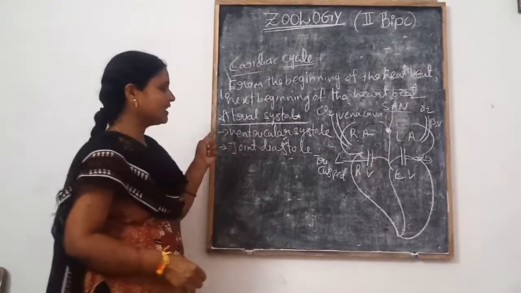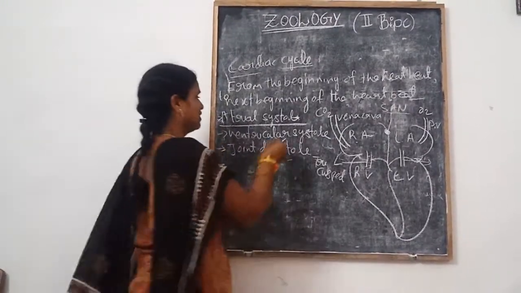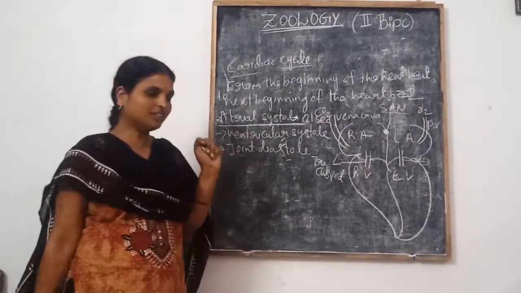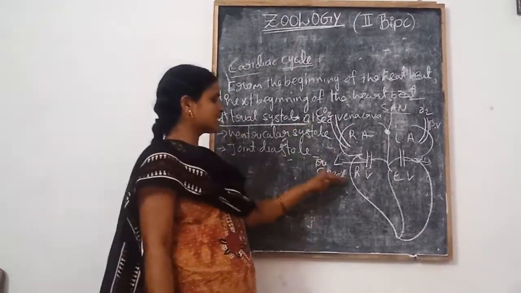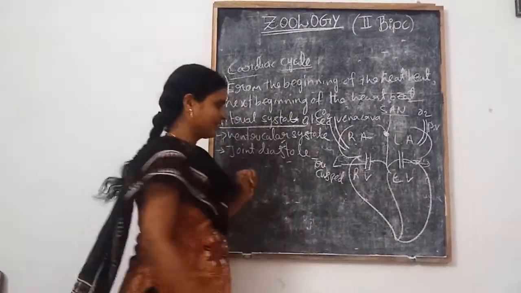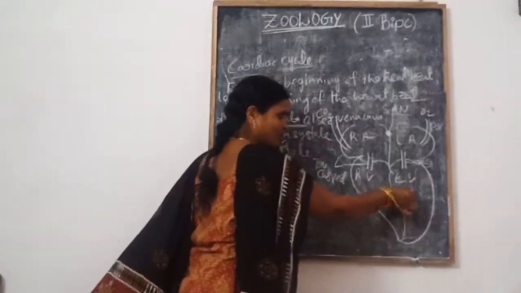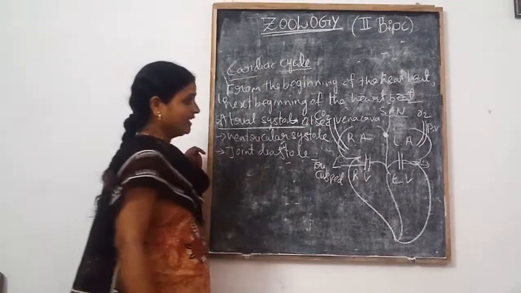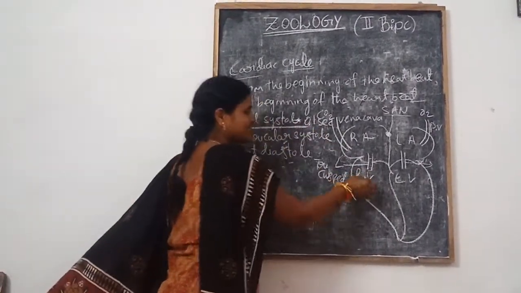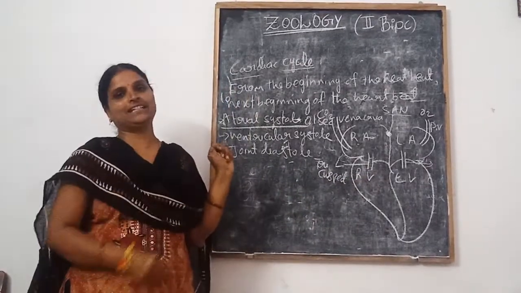The duration of the atrial systole is 0.1 seconds. After the atrial systole, the ventricles are filled with blood. This is the CO2 blood, this is the O2 blood. Then the ventricles are involved in contraction.